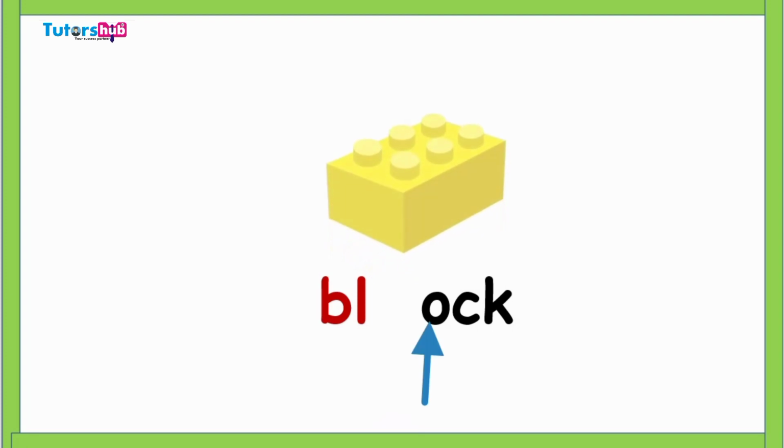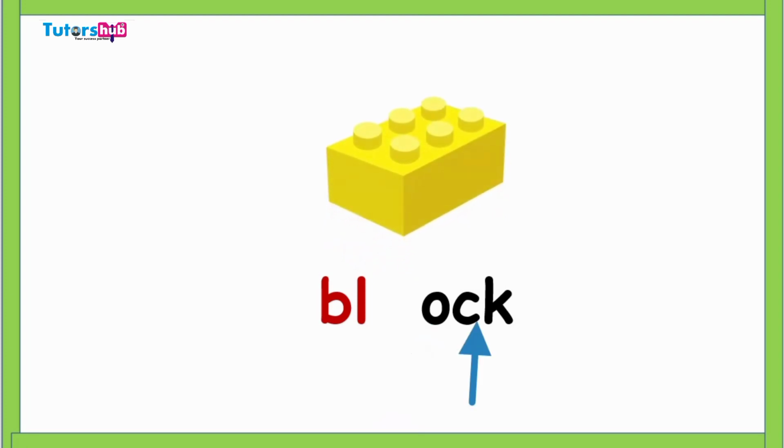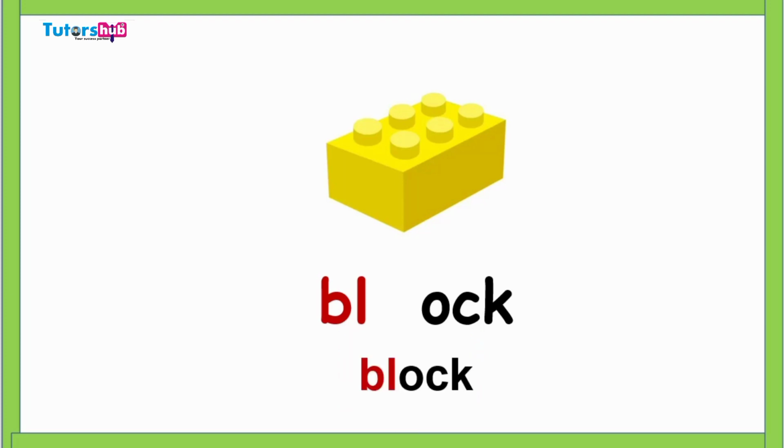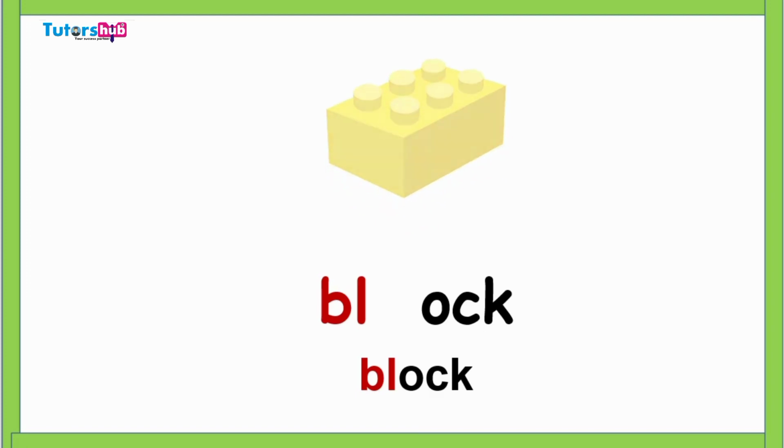Awk. Awk, awk. Blur. Blur, awk. What is it? It makes the word block. Block. Block. Okay. And after this, let's see what's the next word.